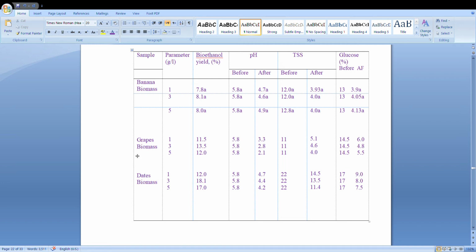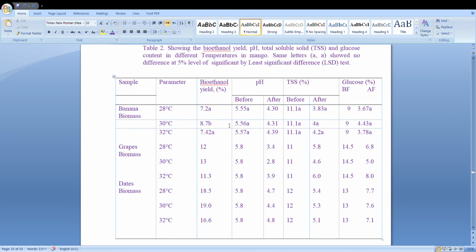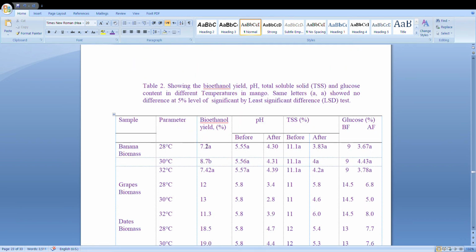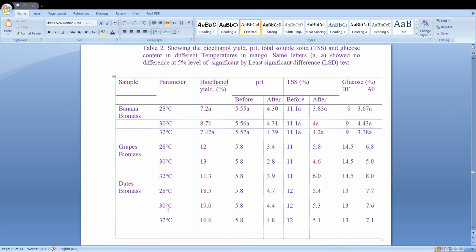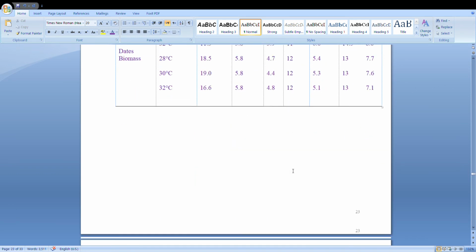In the case of dates, here we can also see the sample parameters at different temperatures: dates, grapes and banana. The highest was found in the dates compared to the banana and grapes. Other parameters also were highest in the case of the dates compared to the banana and grapes.